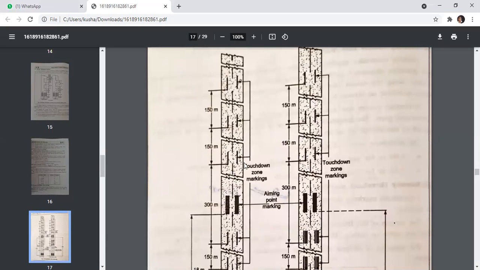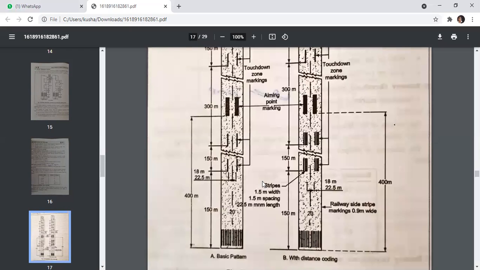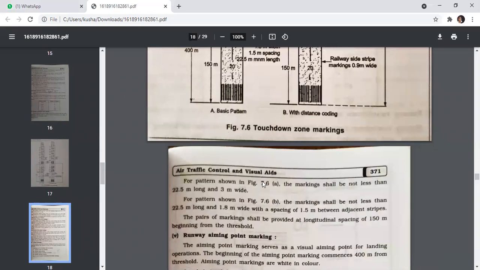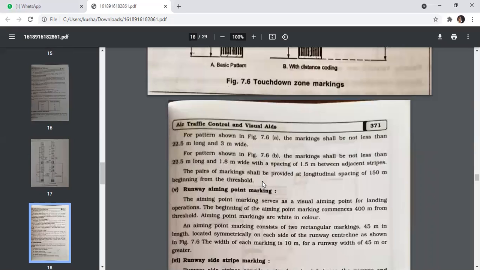So that is in the white position. For the pattern shown in the figure, the marking shall not be less than 22.5 meters long and 3 meters wide. For the other pattern shown in the figure, the marking shall be not less than 22.5 meters long and 1.8 meters wide with a spacing of 1.5 meters between adjacent strips. The pairs of the marking shall be provided at the longitudinal spacing of 150 meters beginning from the threshold.